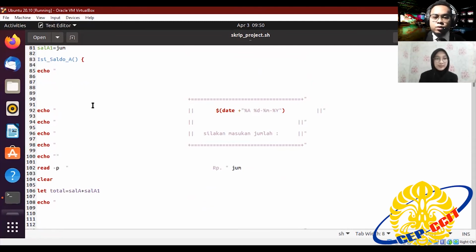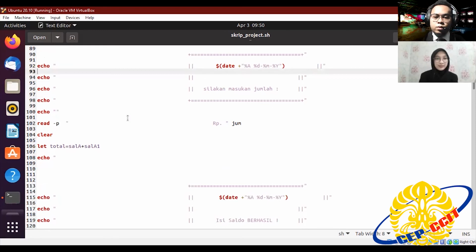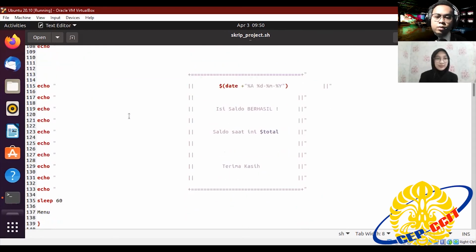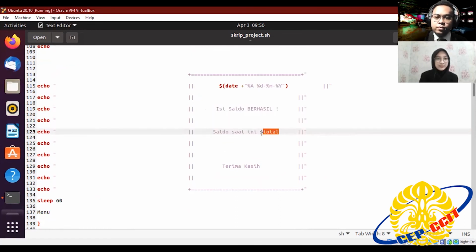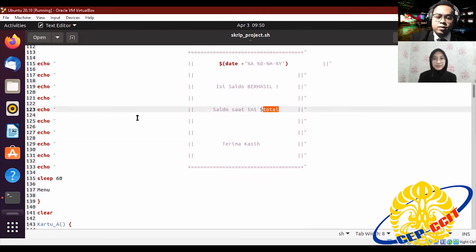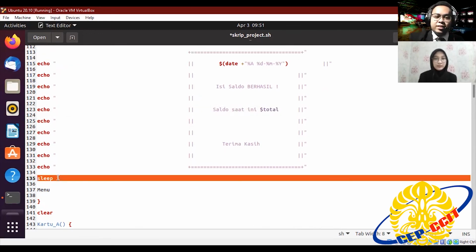Here the money has been successfully added to the electronic money user's card. This is the layout of the program using echo to display the layout, and there is also the variable total for the result, the sum of the initial balance with the money that has been added, and the menu will return to the screensaver after 3 seconds.